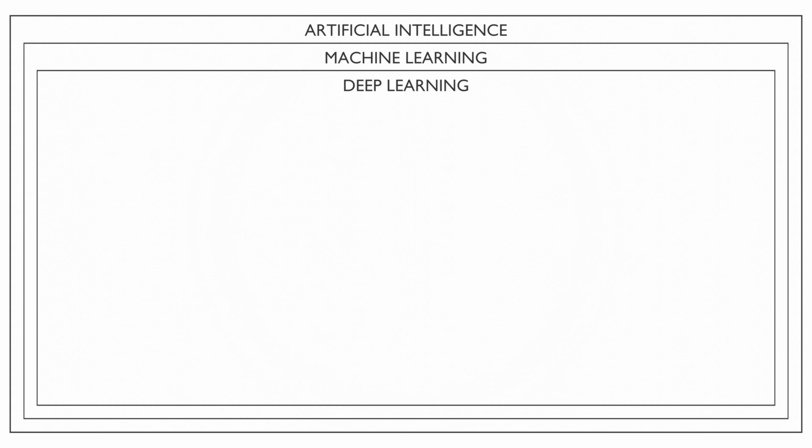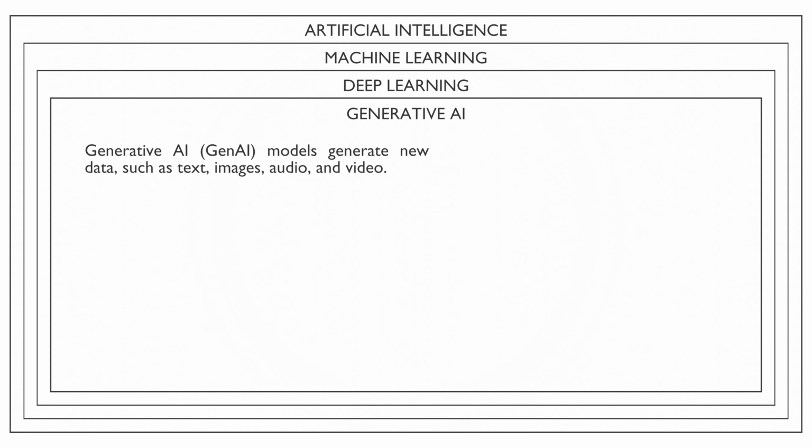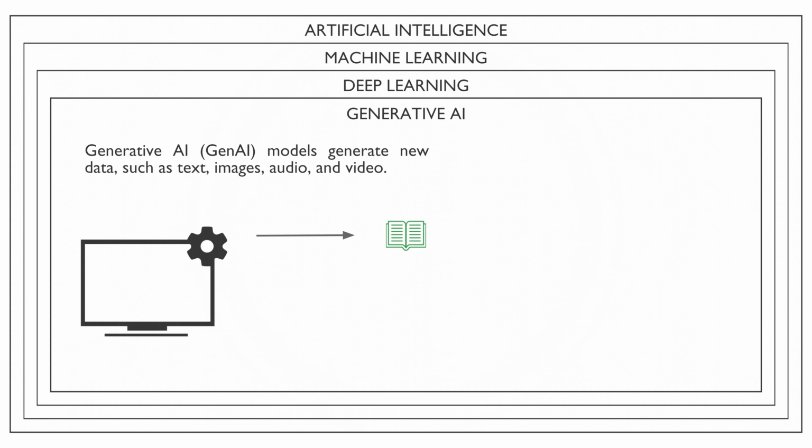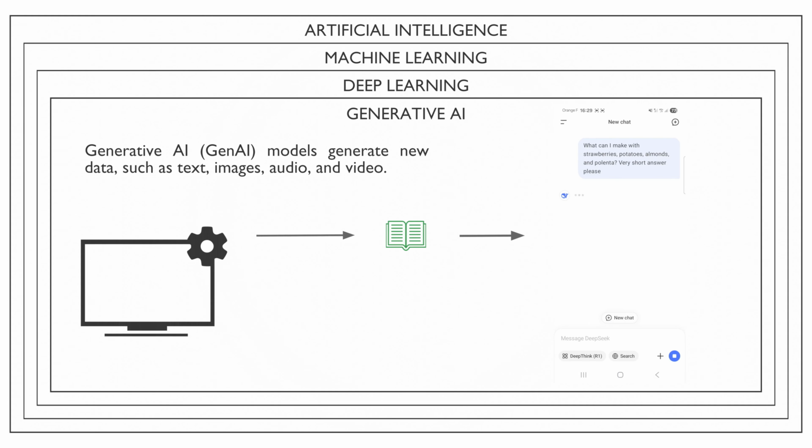We finally get to generative AI. As you probably guessed, it is a subfield of deep learning. Generative AI models are models that generate new data. They can generate text. For instance, you could ask DeepSeek for a recipe using strawberries, potatoes, almonds, and polenta, and it might suggest a strawberry almond polenta cake.